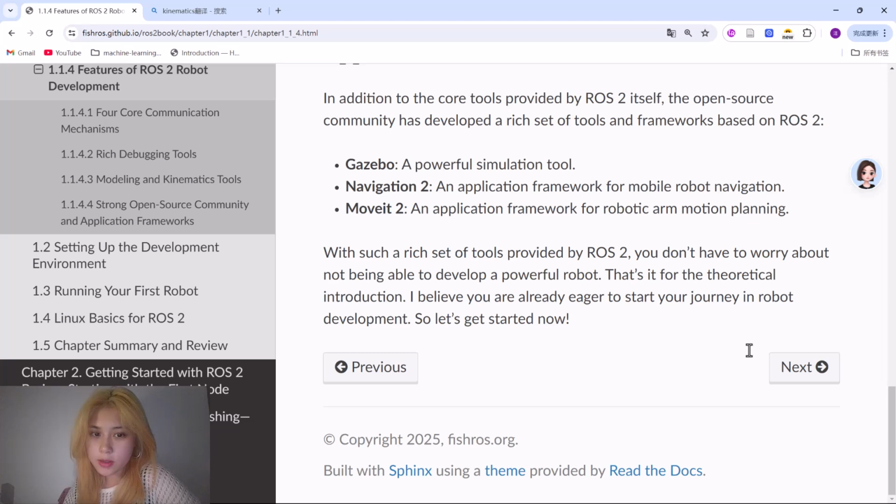So, you know what? With such a rich set of tools provided by ROS2, you don't have to worry about not being able to develop a powerful robot. That's it for the theoretical introduction. I believe you are already eager to start your journey in robot development. So let's start now.